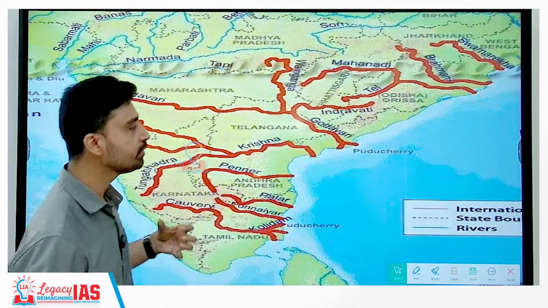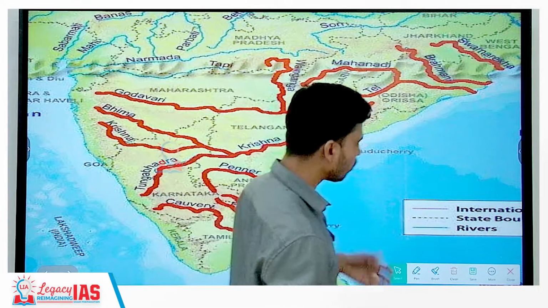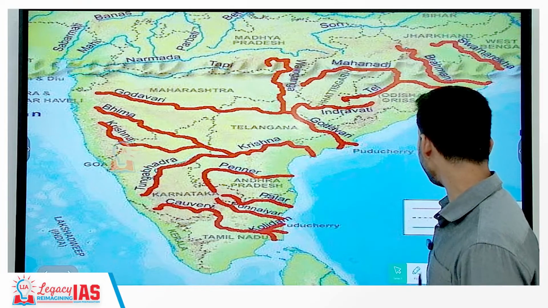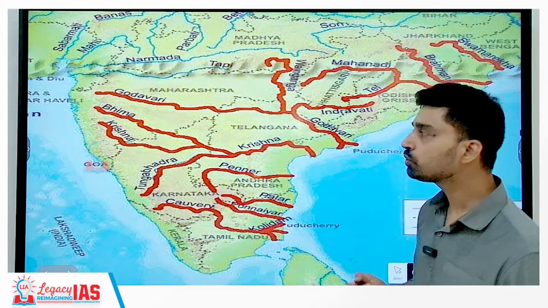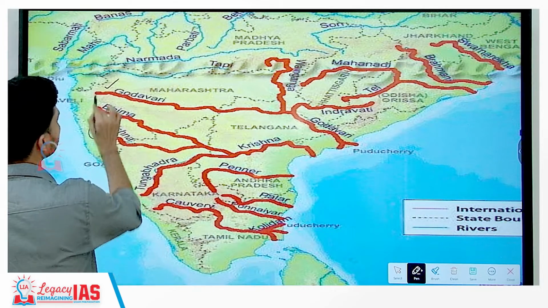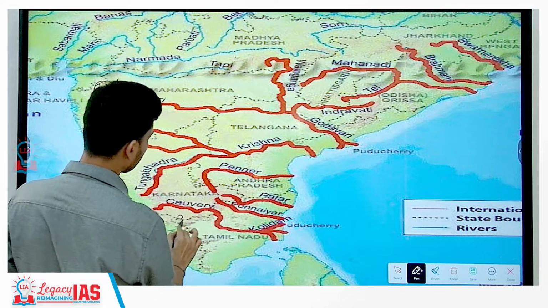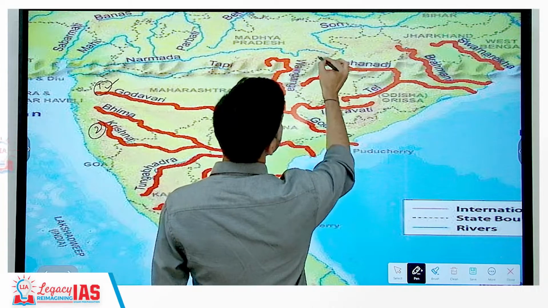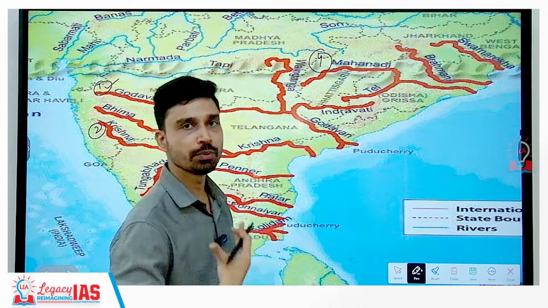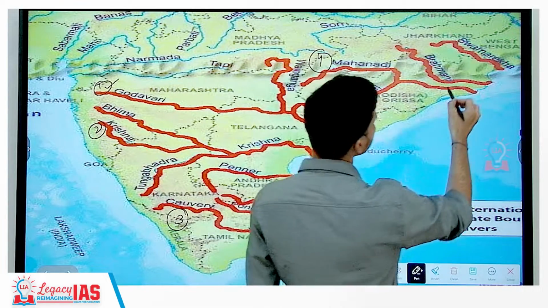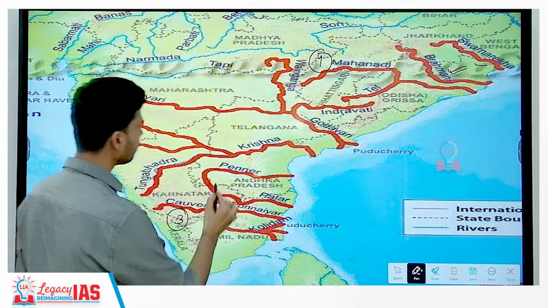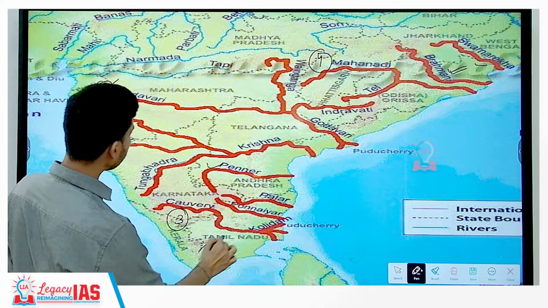So these are the 3 major rivers of the Himalayan system, or having origin in Himalayas. Now the major rivers that we have discussed that originate from the peninsular plateau are the Godavari River, second is Krishna River, third is Cauvery River, and fourth is Mahanadi. These are the 4 major rivers of peninsular origin. Other smaller rivers are there as well, such as Brahmani River, Suvarnarekha River, Baitarni River, Penneru River, and Vaigai River.